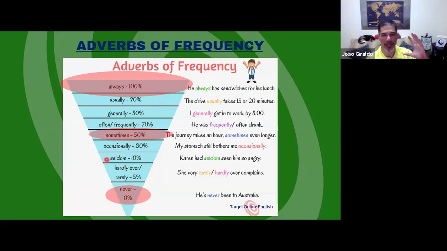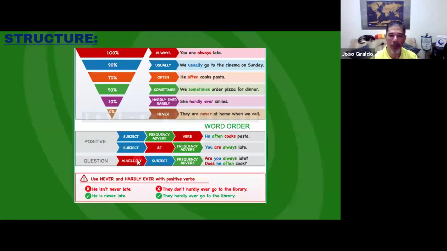What is important in adverbs of frequency? The position in the sentence. This is something very important. Okay, so here in this chart here explains my intention. The word order, this is the position.